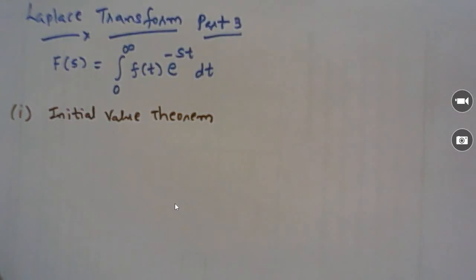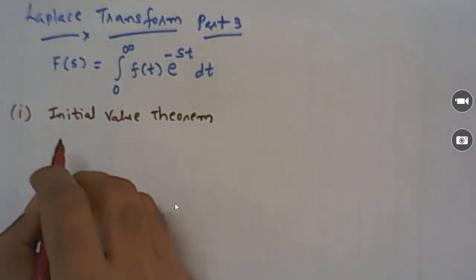For any function, the initial and the final value are widely needed. It is very important to get directly from the function what its initial value is and what its steady state final value is. So if our function is in the form of a Laplace transform, in the s domain, then how do we find its initial value? This is called the initial value theorem.